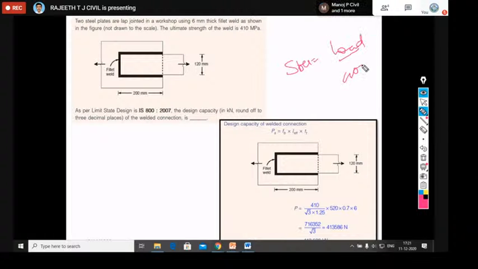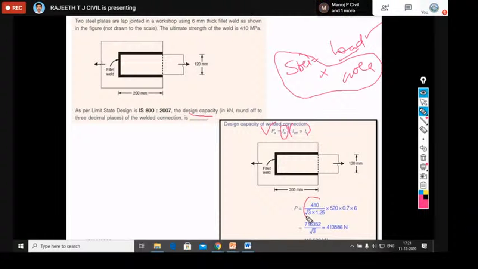So here, they are asking for the design capacity. I want the load. If you want load, you multiply stress with the area of the weld. What is the stress in the weld? FB is the stress in the weld. What is the area of the weld? L into throat thickness, which you should always take. So length into thickness is the area of the weld, where FB is the stress in the material, and P is the load carrying capacity. The same formula: load equals stress into area.